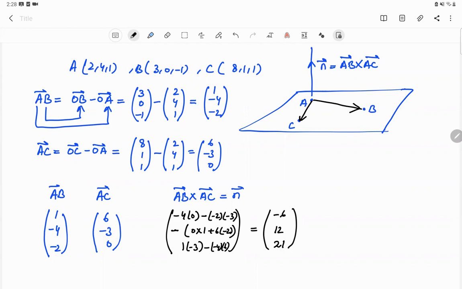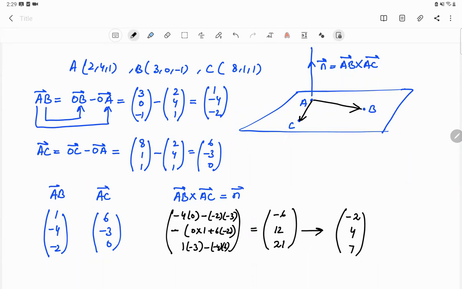We need a vector normal to the plane, no matter whatever its length. So we have the right to simplify or divide the vector normal by any other number so that we can get smaller numbers. For example, in this case, I would like to divide the whole vector normal by 3. That will give me some simpler numbers. I just need a vector perpendicular to the plane. I'm not interested in the magnitude of this number. I'm not interested in the length of this vector. N can have any length. All I need is that it should be perpendicular to the plane containing A, B, and C.